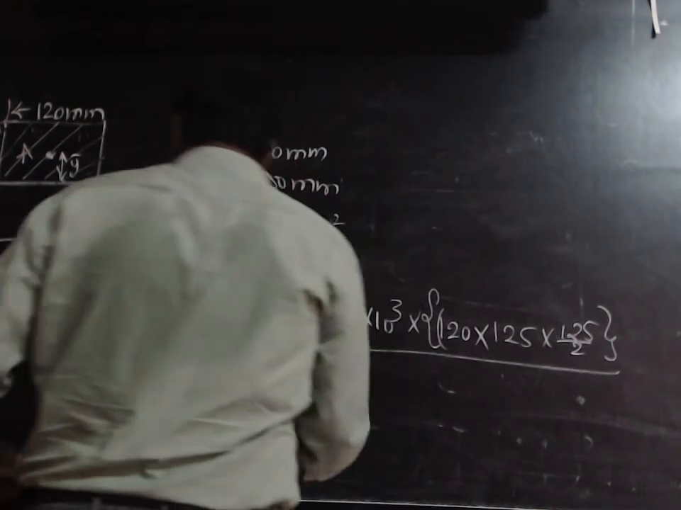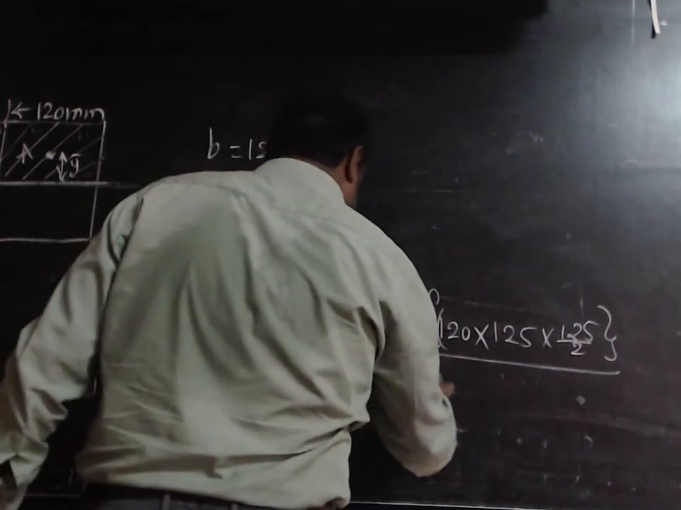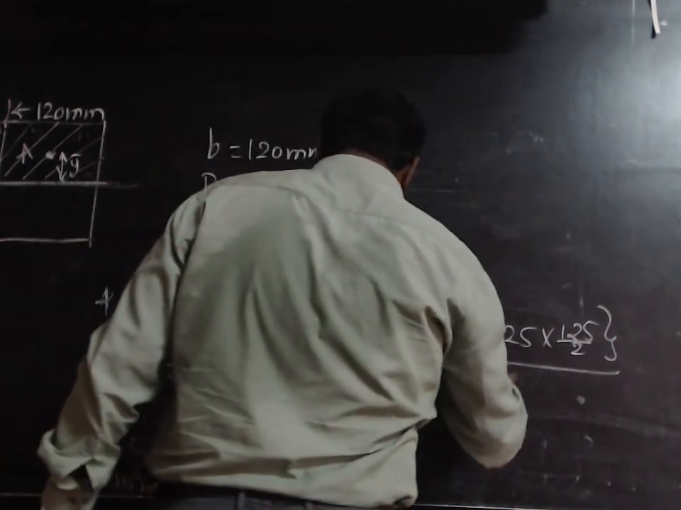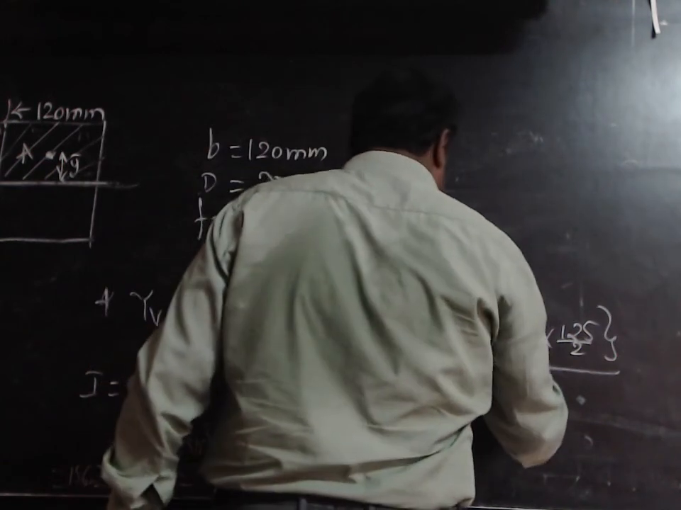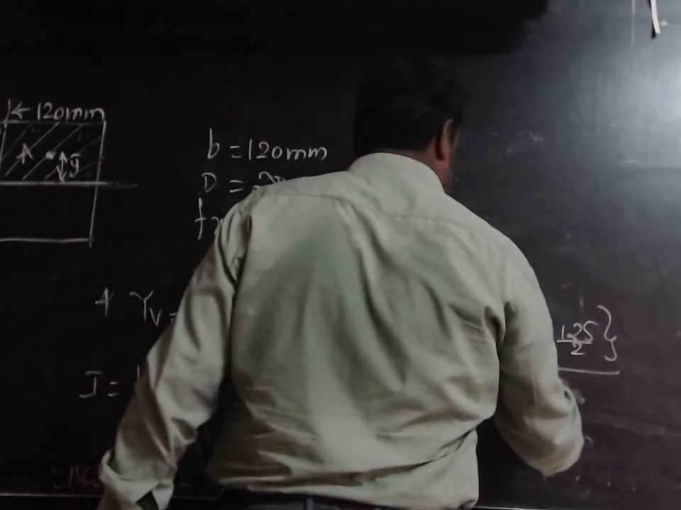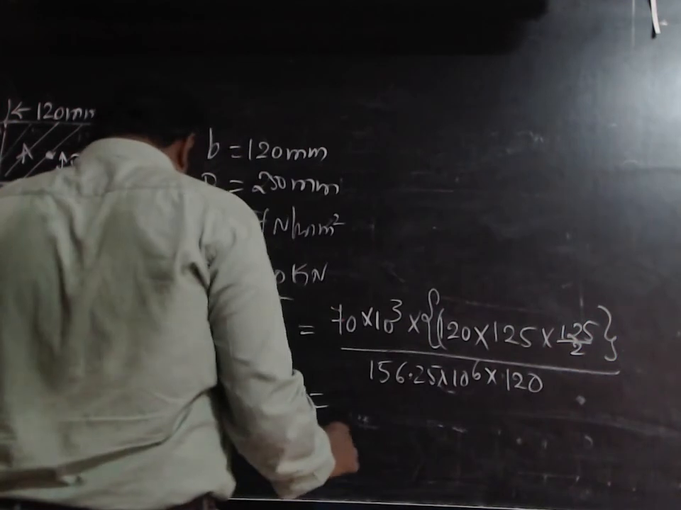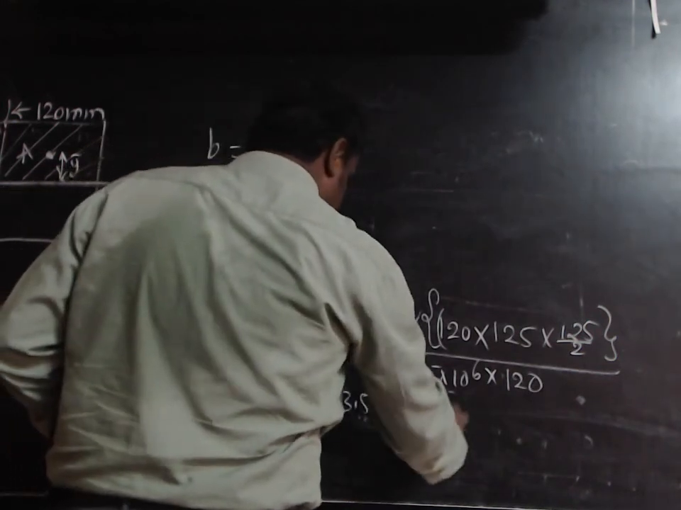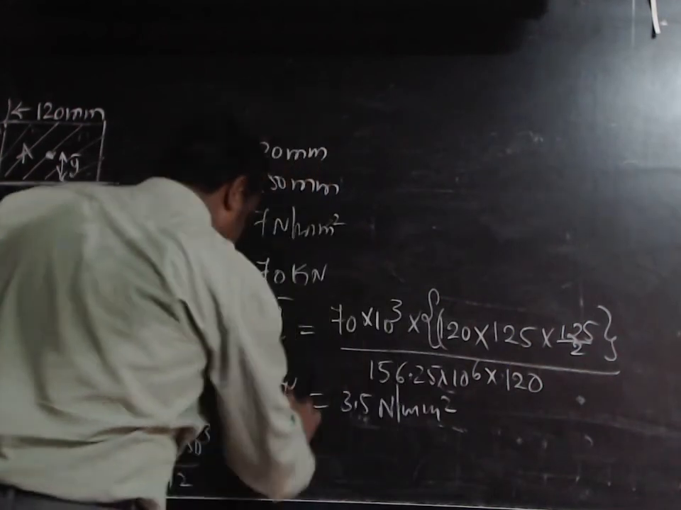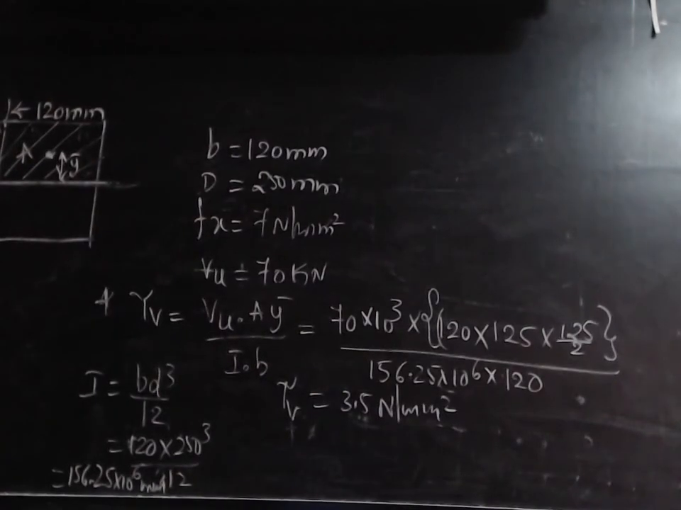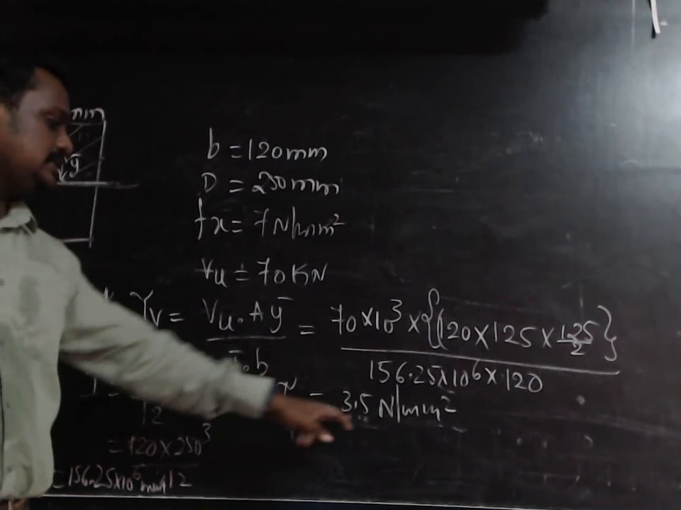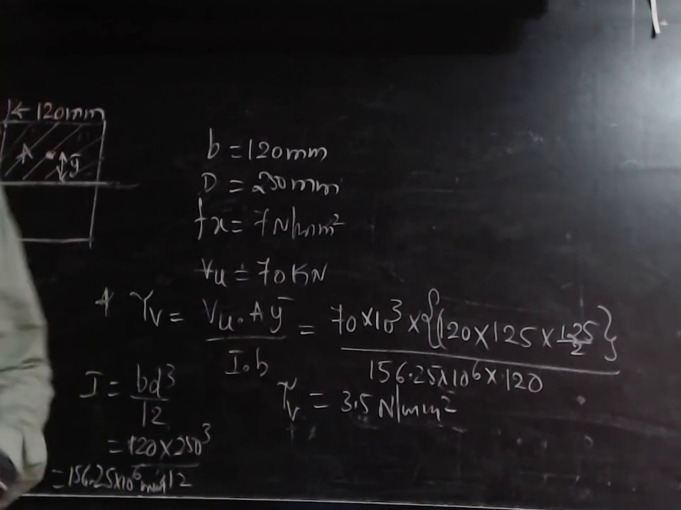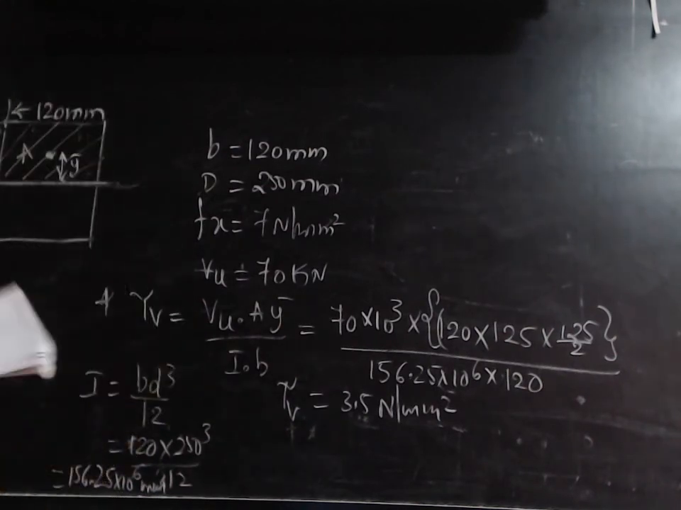Okay, so Y bar is 125 divided by 2, divided by, so I value is 156.25 into 10 raised to 6 and B is 120, right? 120. So the shear stress value is 3.5 Newton per millimeter square, that is tau V value. So tau V, the shear stress, is 3.5 Newton per millimeter square. Okay, this value we have calculated.